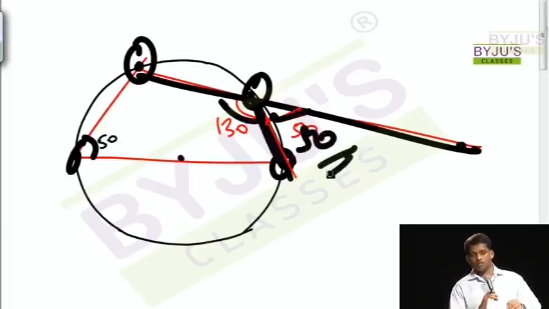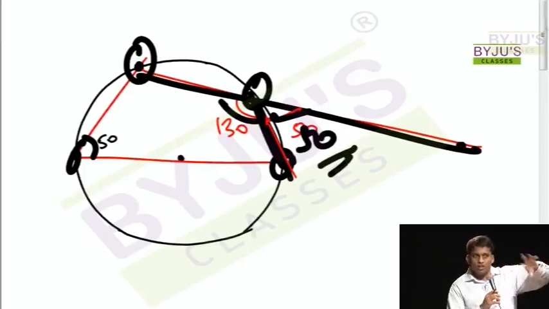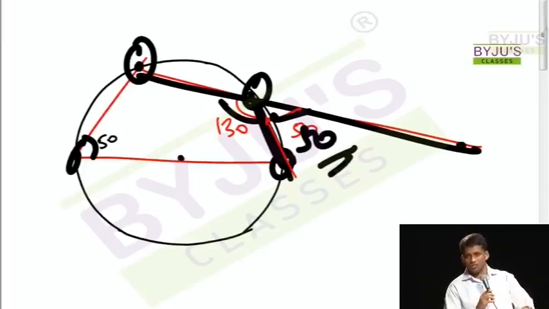Out of all the types, length-based, area-based, angle-based, once you know how the properties are related, angle-based will become the easiest. The other two will be closely followed in terms of level of difficulty. Okay, now